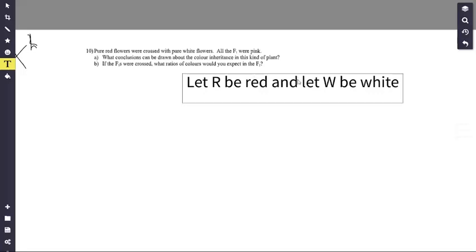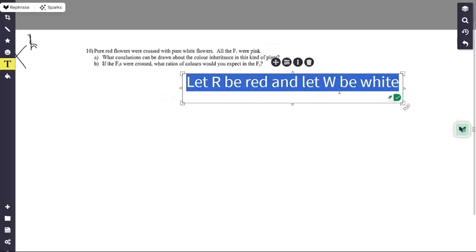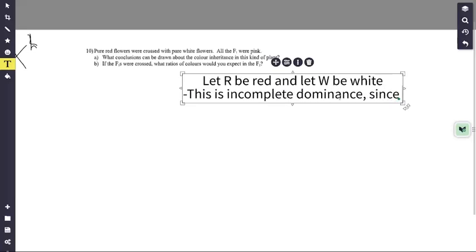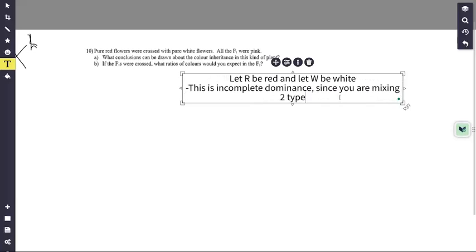Yeah, it's incomplete dominance. So let's see. What conclusions can you draw about color? Let's just write it here. This is incomplete dominance since you are mixing two types of genes and creating a new color. So whenever you create something new, that is incomplete dominance.